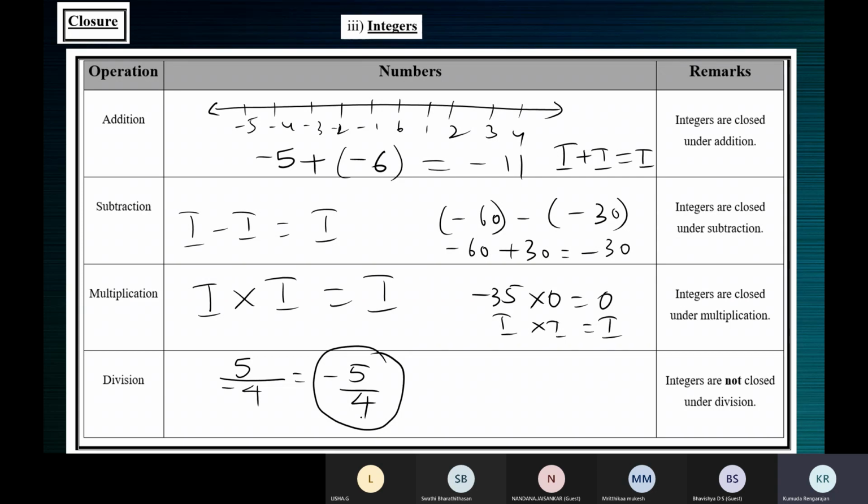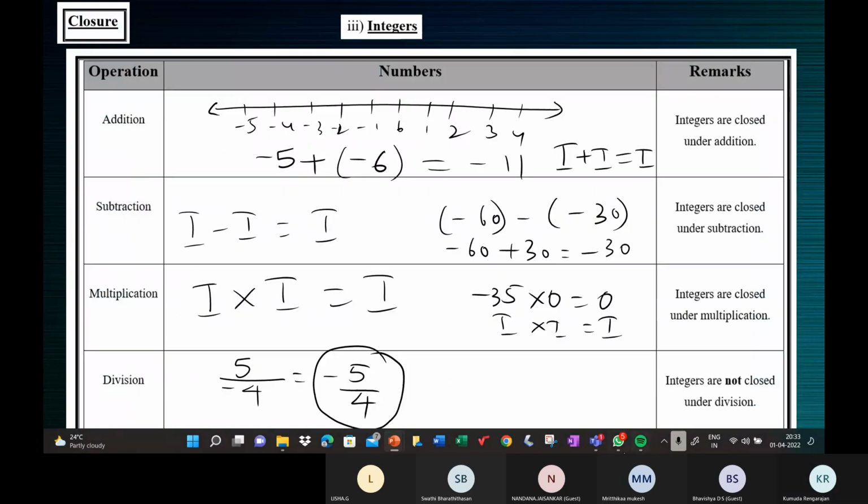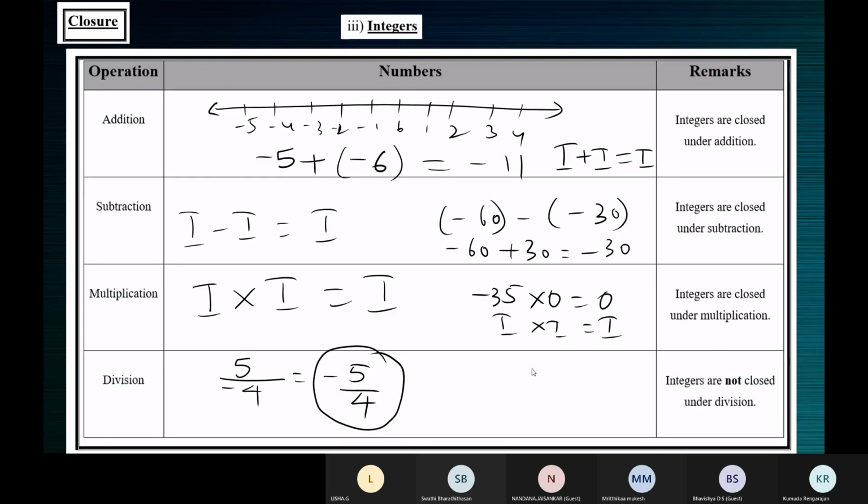Division of two integers is not always an integer. It is sometimes an integer, sometimes not an integer. That means integers are not closed under division. Take a screenshot, children. So integers are closed under addition, subtraction, multiplication, but not under division.